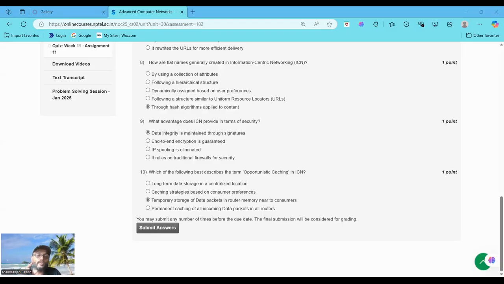If you choose the last option, option D, permanent caching of all incoming data packets in all routers, it is also incorrect because caching is not permanent and not all packets are cached. The only correct option is option C, temporary storage of data packets in router memory near to the customer, because opportunistic caching involves temporarily storing data in routers along the path to the customer, improving retrieval speed of future requests. So option C is the most appropriate answer.